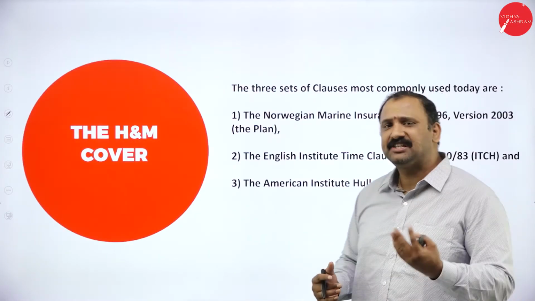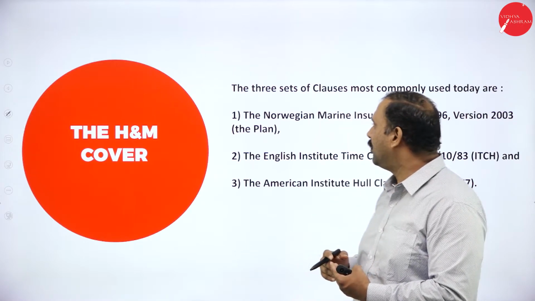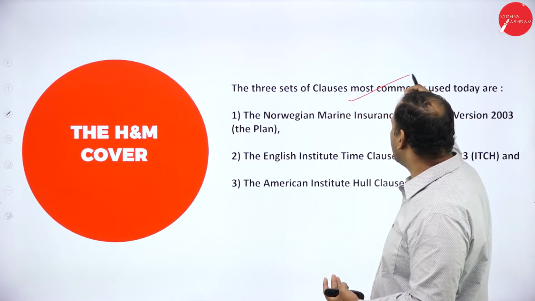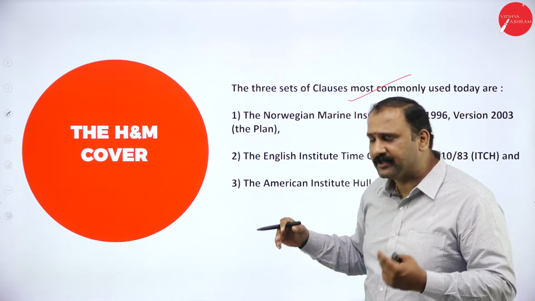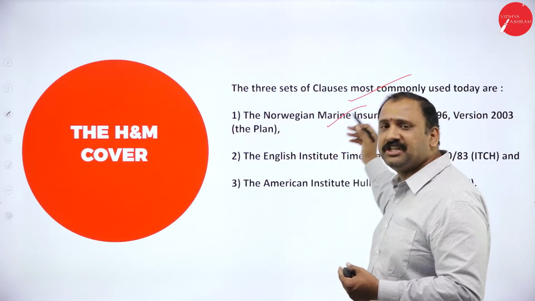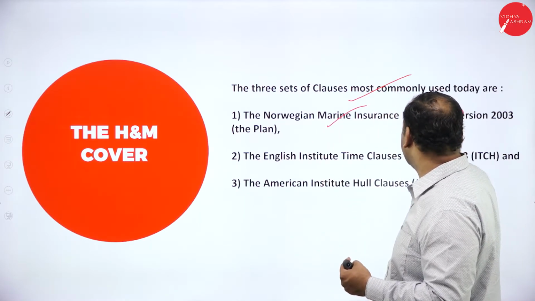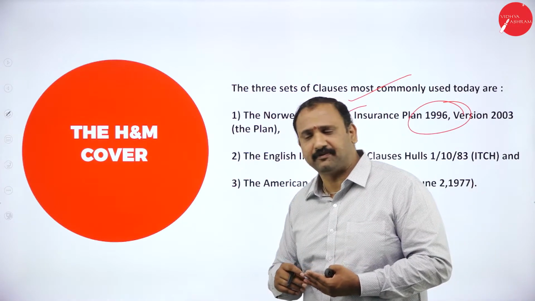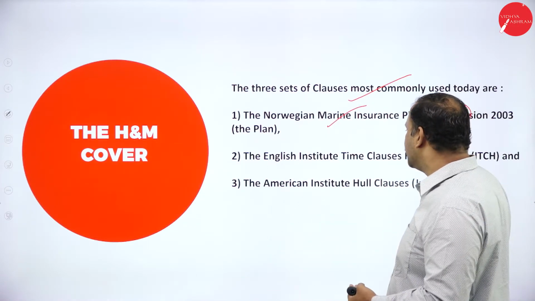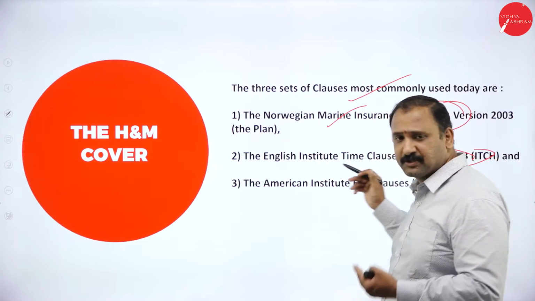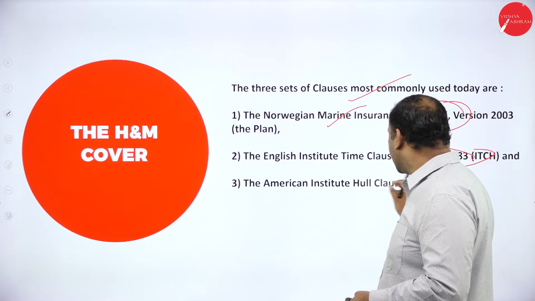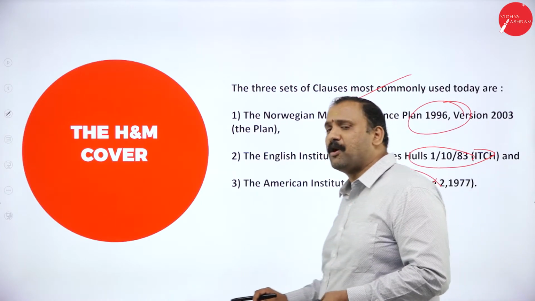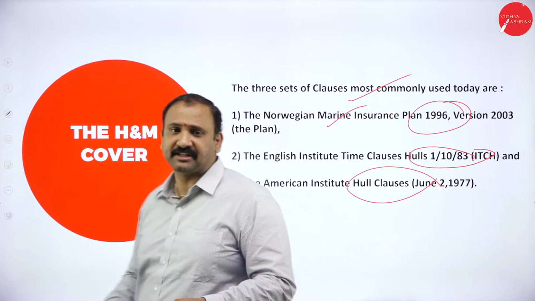Moving forward, the H&M cover. What is this H&M cover all about? The three sets of clauses most commonly used today under H&M are the Norwegian Marine Insurance Plan 1996, the 2003 version of which we are using as of right now; followed by the English Institute Time Clauses, Hulls, which is being used across; and the American Institute Hull Clauses, which was formed on June 2nd, 1977.